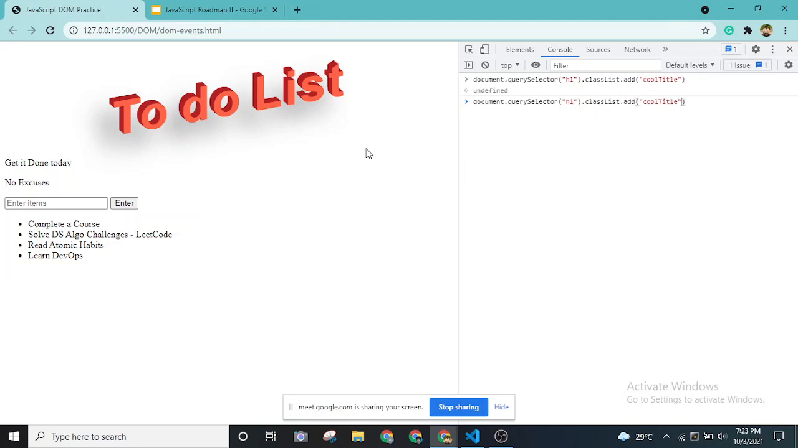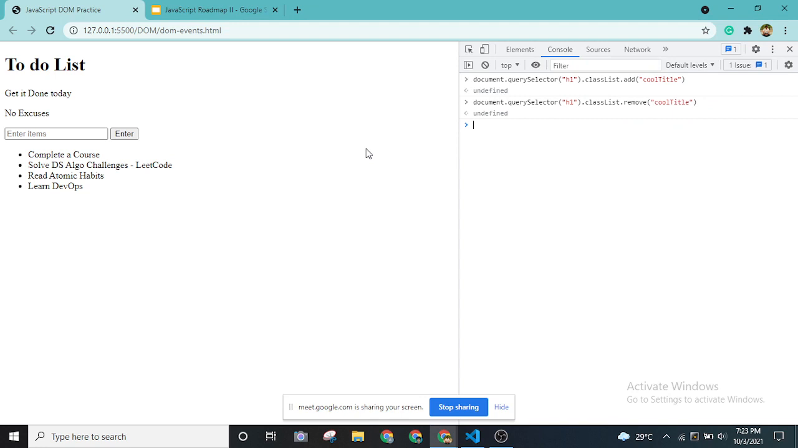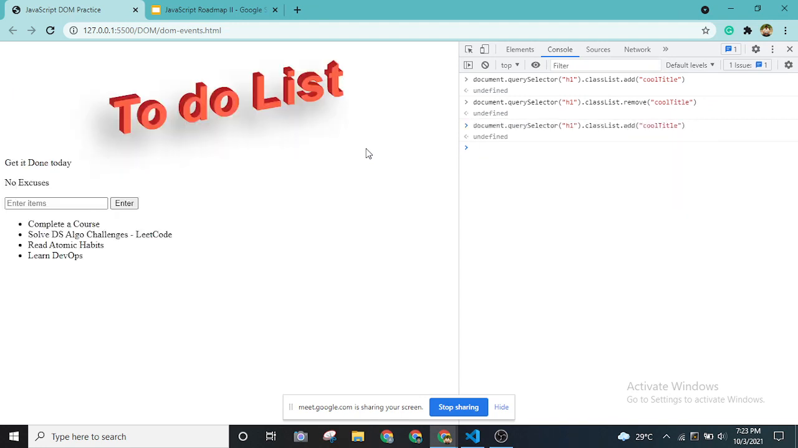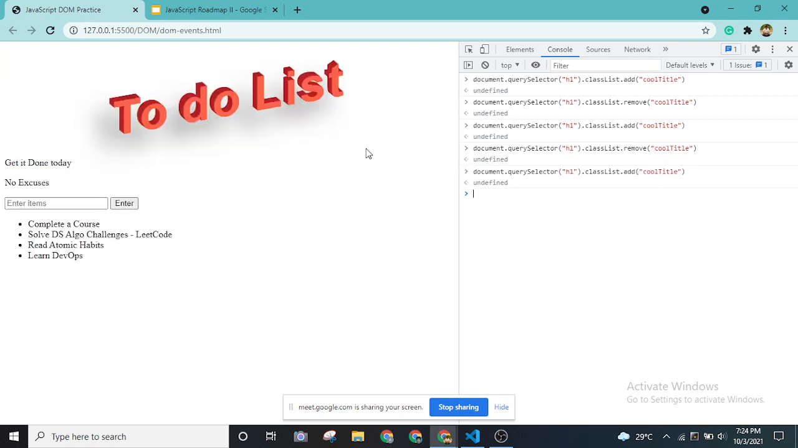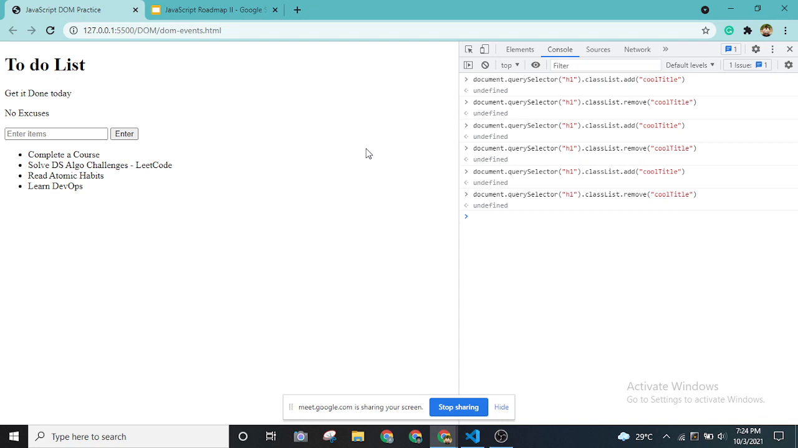What I told you, it is a simple task. Another simple task: instead of add, I will be removing it. If I give remove, it will remove it. Simple as that. If you want, you can add it; if you want, you can remove it. This is how you can manipulate it, right? As simple as that. Can you see this?